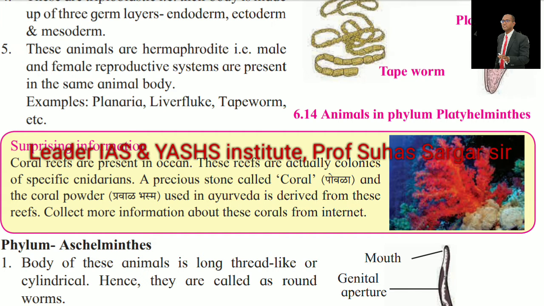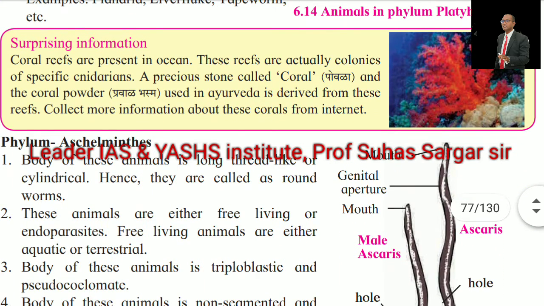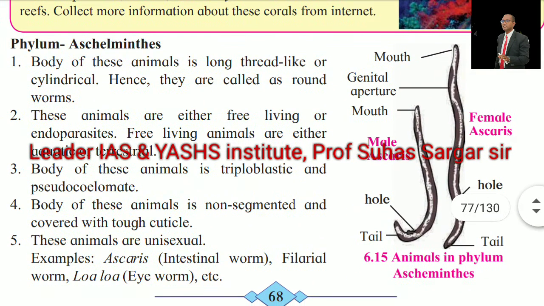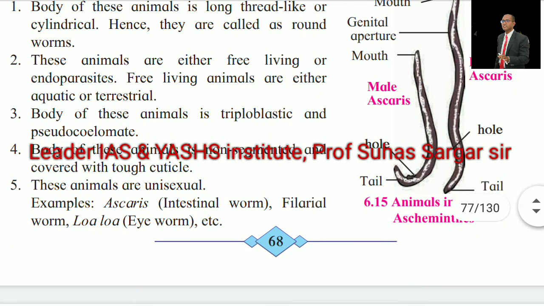The phylum Aschelminthes. The body of these animals is long, thread-like or cylindrical. Hence, they are called roundworms. These animals are either free living or endoparasite. The free living animals are either aquatic or terrestrial. Body of these animals is triploblastic and pseudocoelomate. Body of these animals is non-segmented and covered with a tough cuticle. These animals are unisexual. Example, Ascaris intestinal worm, Filaria worm, Loa loa eye worm, etc.